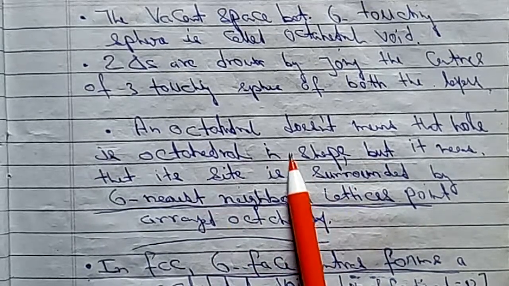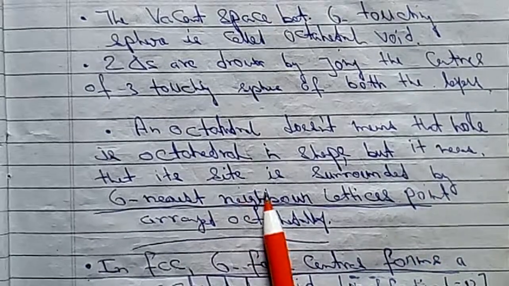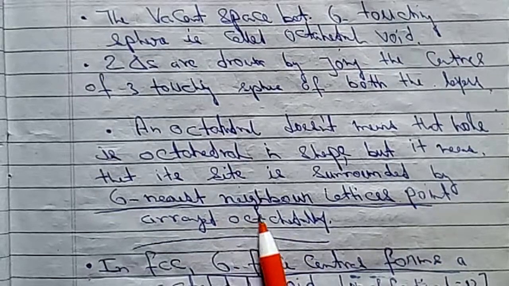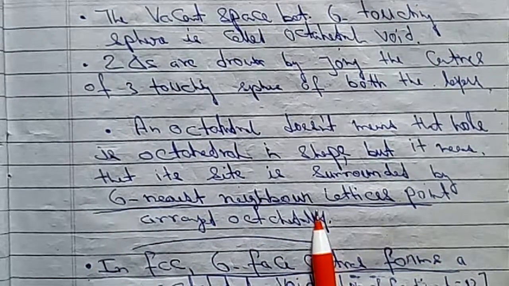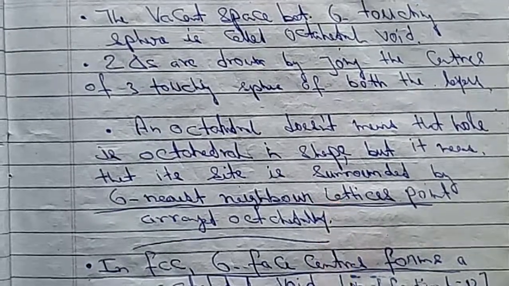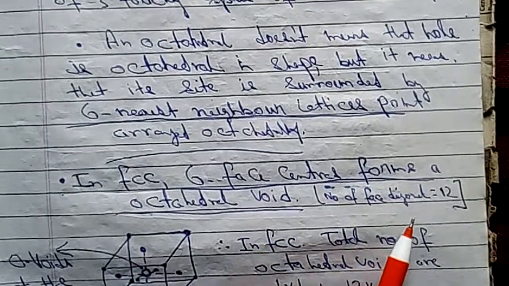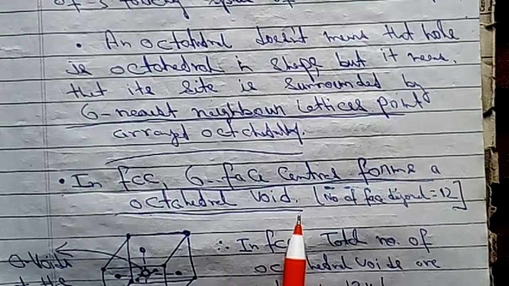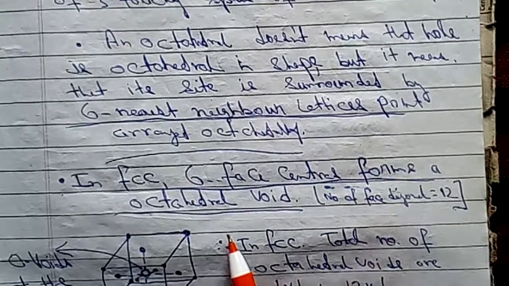An octahedral void doesn't mean the void is octahedral in shape, but it means that its site is surrounded by 6 nearest neighbor lattice points arranged octahedrally. So the arrangement is octahedral, but the involvement of atoms is 6 only. So in FCC, 6 face centers form an octahedral void. Very important, keep it in your mind. In FCC, 6 face centers form an octahedral void.